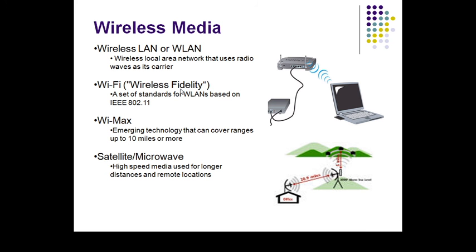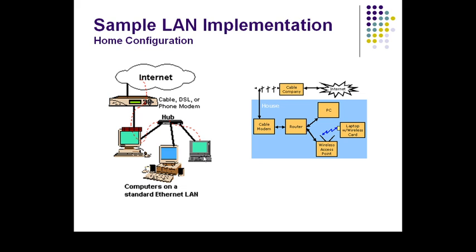Wireless media. Wireless LAN, or wireless local area network, uses radio waves for its carrier. Wireless fidelity, Wi-Fi, is based on the IEEE 802.11 standard. WiMAX is an emerging technology that can cover a range of up to 10 miles or more. Satellite and microwave are high speed media used for longer distance communication to remote locations.